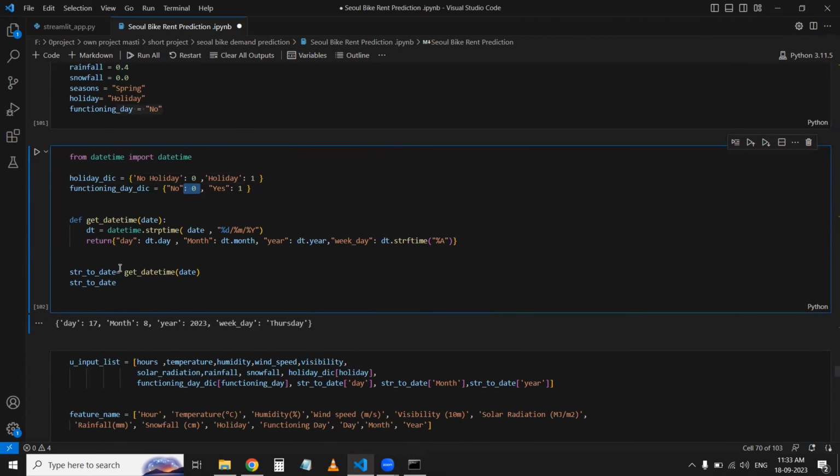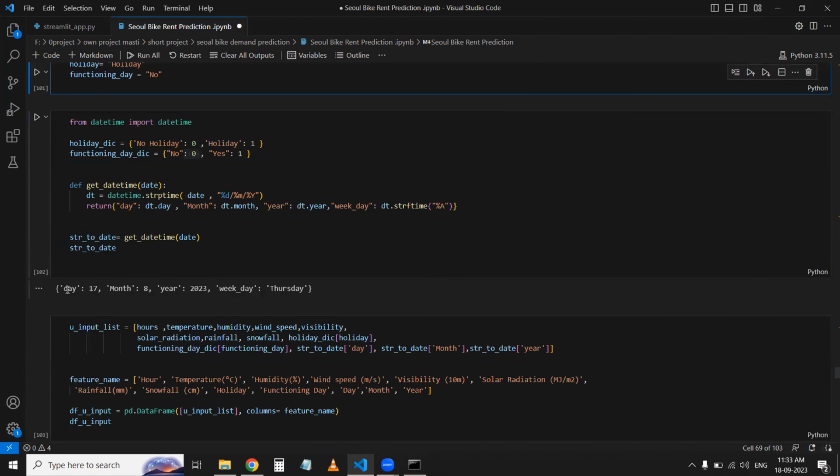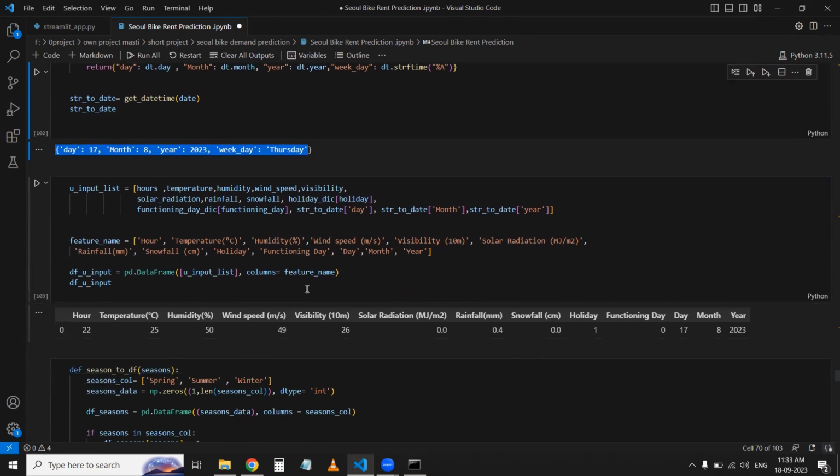Then after I have written some code here to extract all the values from the date only. So here I can see that the date is 17, month is 8, year is 23, and weekday is Thursday. Then after I have extracted all the values and put them into my data frame.